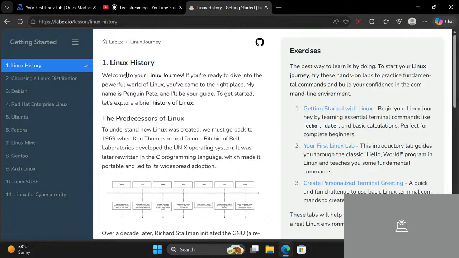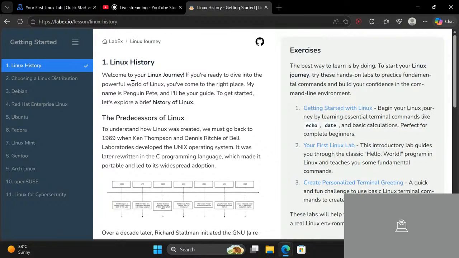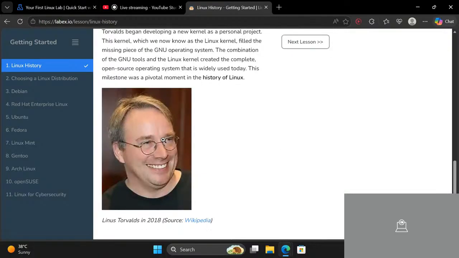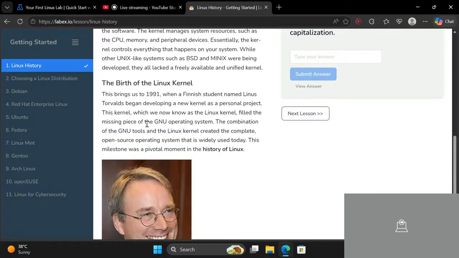So here you can see the basics of everything. First of all, let's talk about what is in this particular section. Here we are getting all the Linux history. So we will just skip this. Who created the Linux kernel? I think you guys know it already.